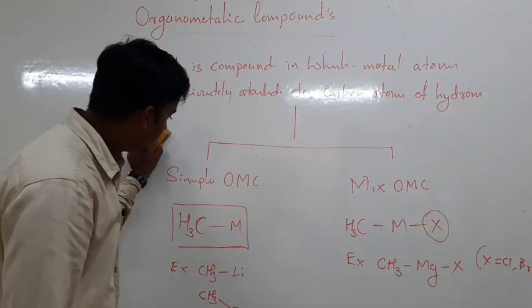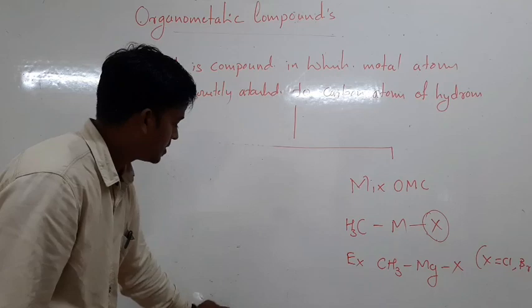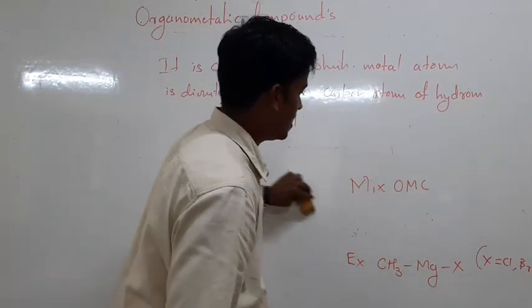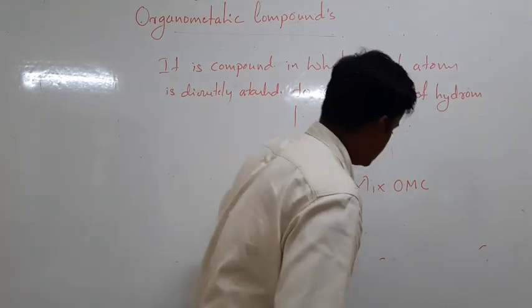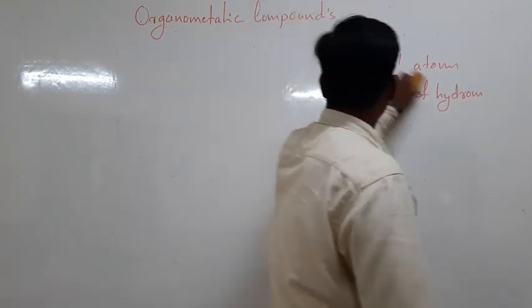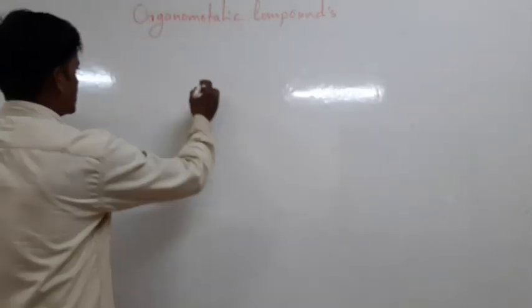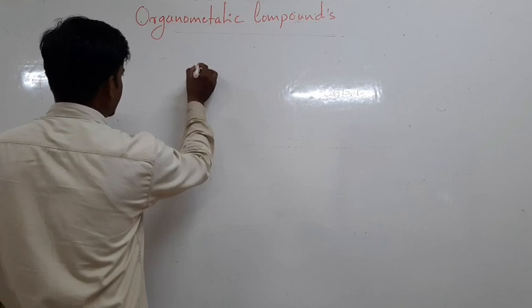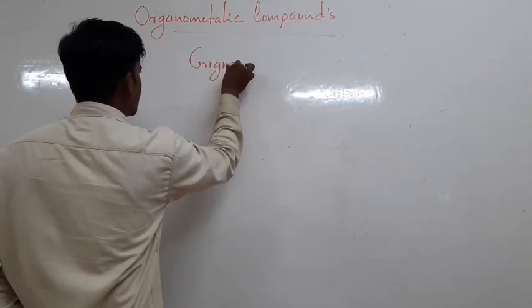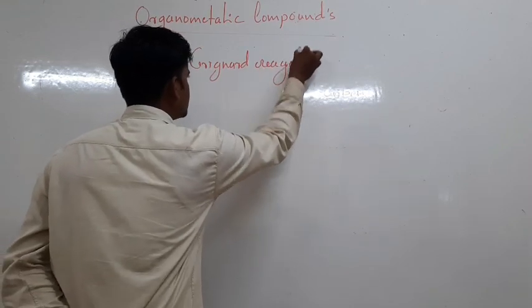In your BSc third semester syllabus, only Grignard reagent is there. What is Grignard reagent?